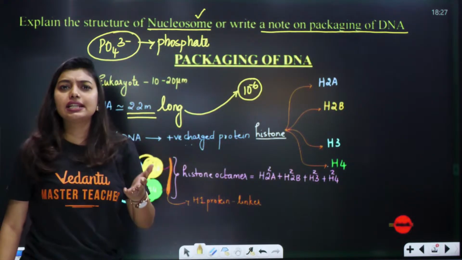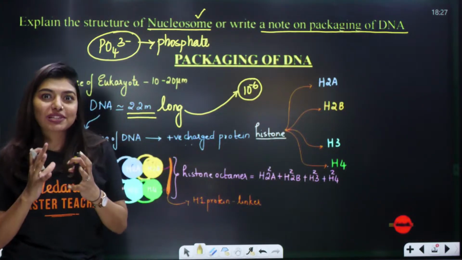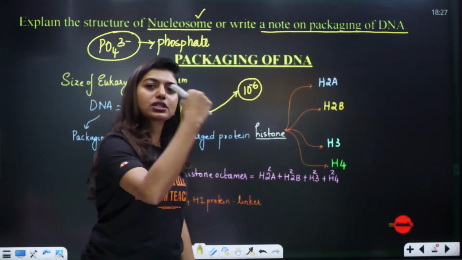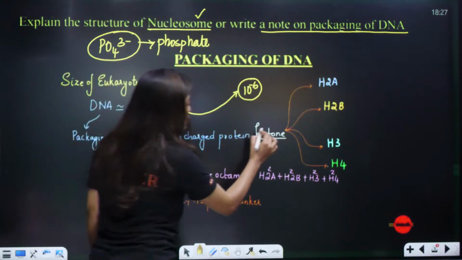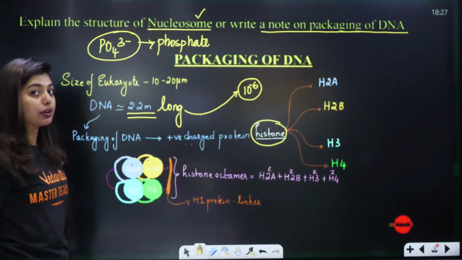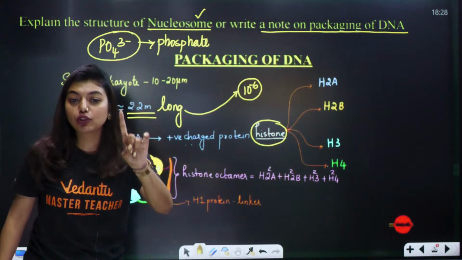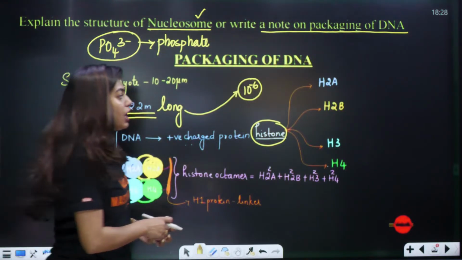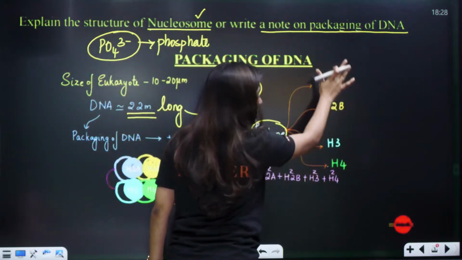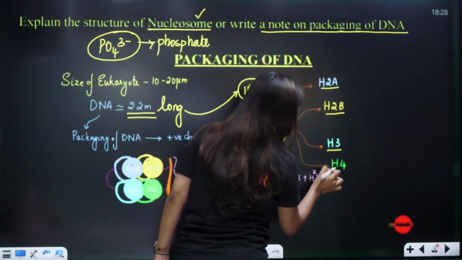So since DNA is negatively charged, I have only one option. Whom will DNA go around? Opposite poles attract, so it will go around a positively charged protein. So I took a positively charged protein called histones. How many histones are we going to take? We are going to use 5 histones. But luckily, you do not have to remember the names of these 5 histones. But I will just tell you: H2A, H2B, H3 and H4.